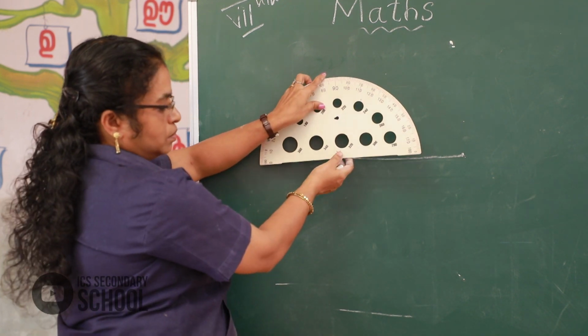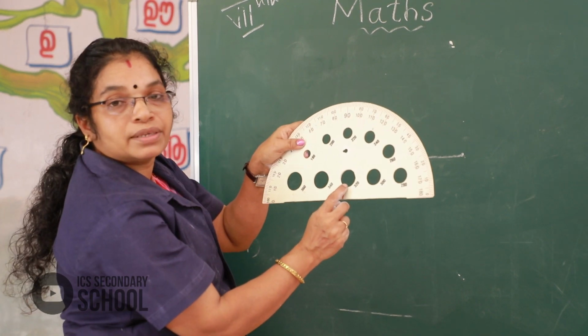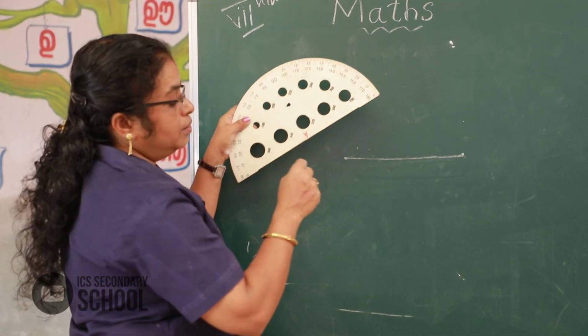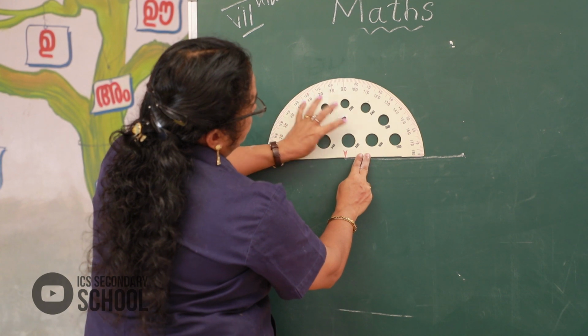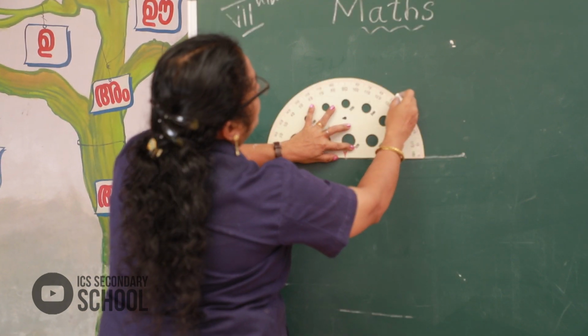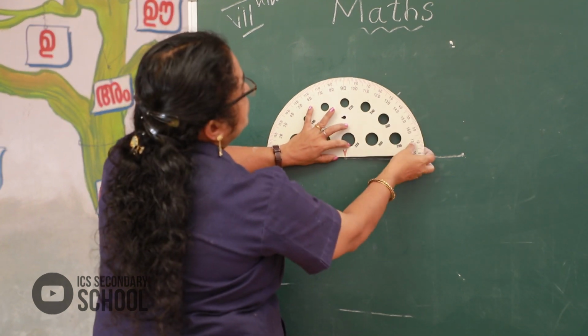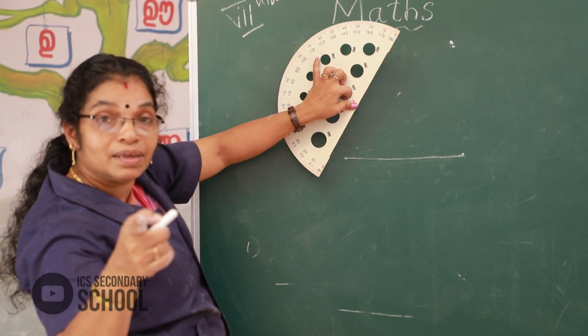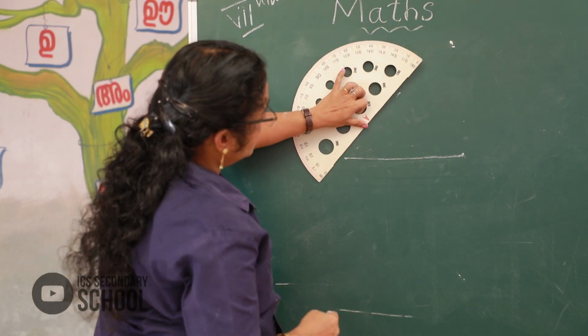Again, we take the center of the protractor and put the first point of a line here. Okay. Here 50 degree. Okay, join it.